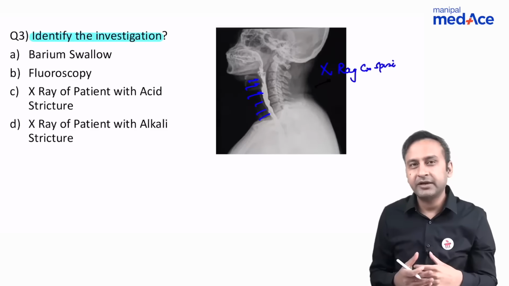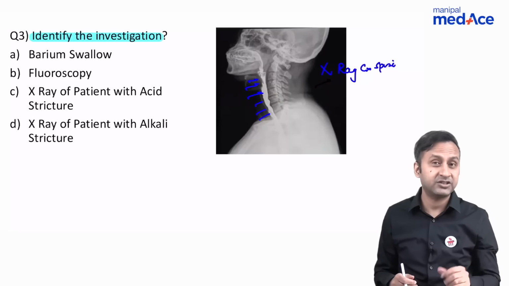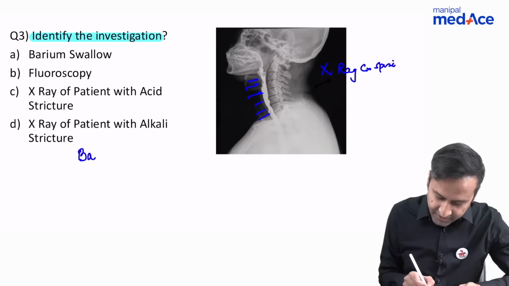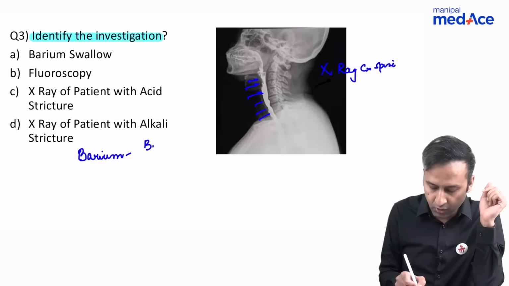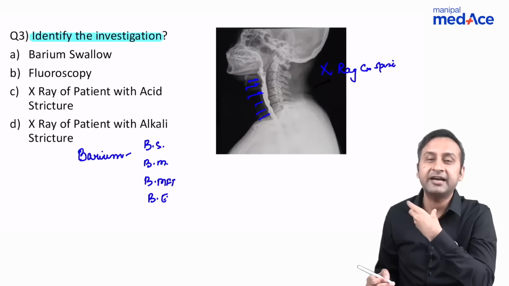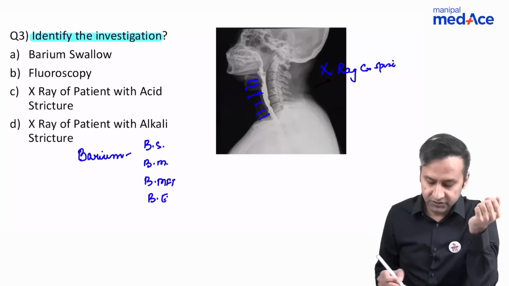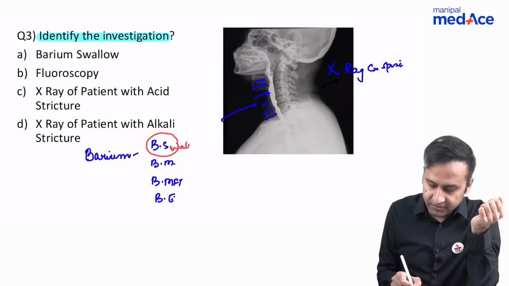What is that particular investigation, which is an X-ray based investigation, but you add some contrast over it, which can be given either orally or rectally? Yes, it's a barium based investigation. So what are the barium based investigations you know of? You know of barium swallow, barium meal, barium meal follow through, and barium enema. Since it is the neck, what is the part of the GIT present in the neck which transmits food from the mouth up to the stomach? That's the esophagus. So in this case, we are opacifying nothing but the esophagus, and so the answer in this case is barium swallow.